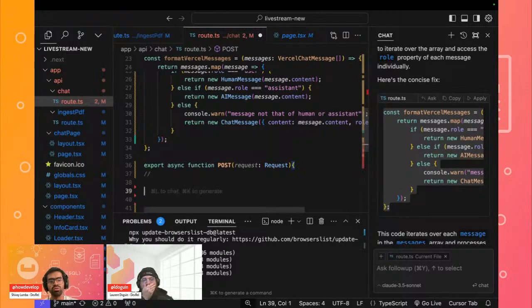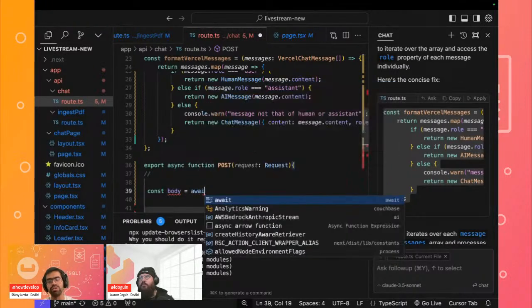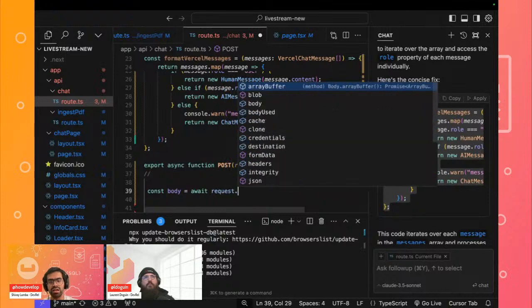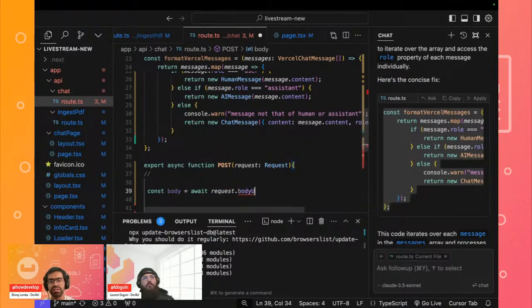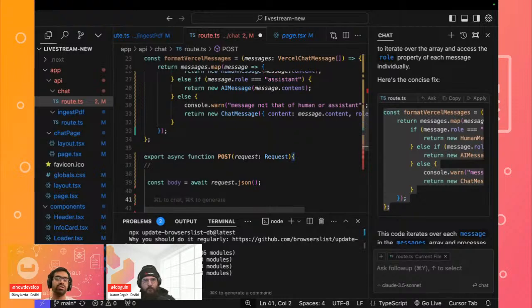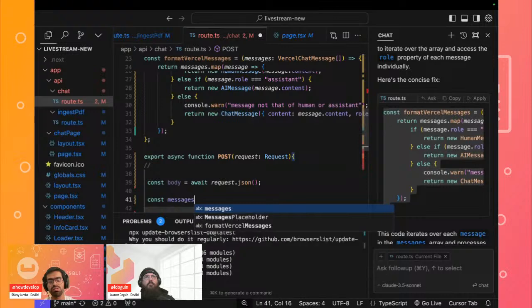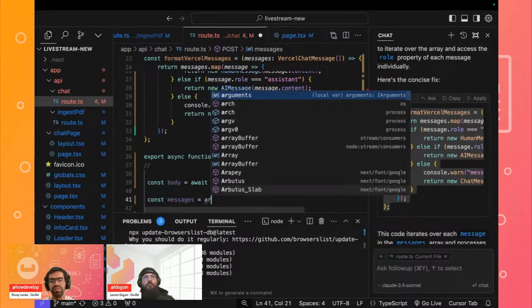So the first thing to do is, once we have gotten our body, let's define our body. For some reason, I think we have stopped getting the autocomplete, which is fine. In this case, we'll use an await to get the body from request.json. So we are waiting for the request, and this is the user input that is being sent. Then we'll define our messages. This is the messages array that we are going to be keeping.